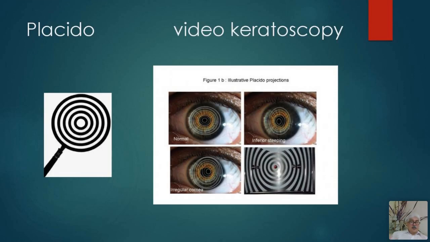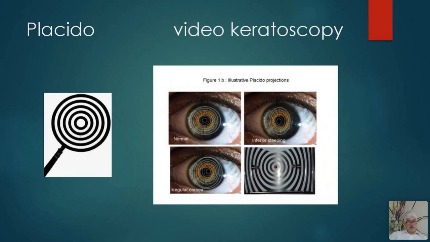You can keep it in your hand, place it in front of your eye, a light coming from the side of the patient falls onto this, and that causes this kind of impression on the anterior surface of the cornea, and that can be seen with this.